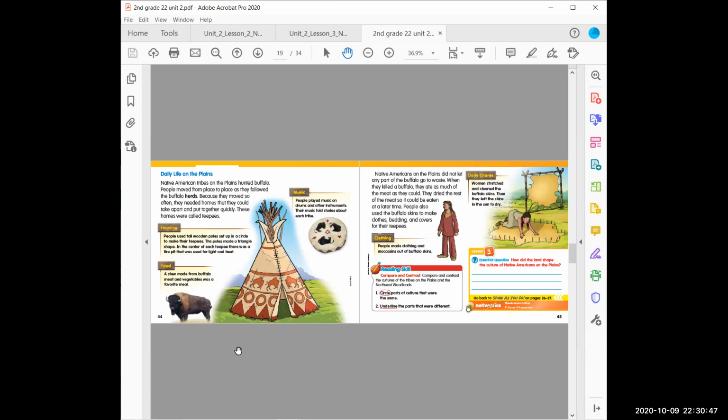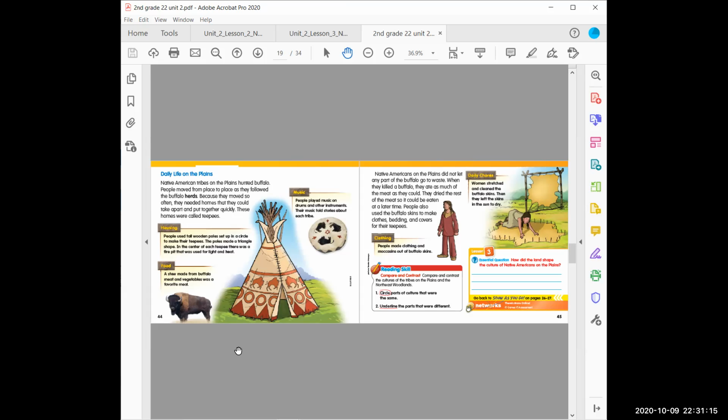People also used the buffalo skins to make clothes, bedding, and covers for their teepees. Housing. People used tall wooden poles set up in a circle to make their teepees. The poles made a triangle shape. In the center of each teepee, there was a fire pit that was used for light and heat.